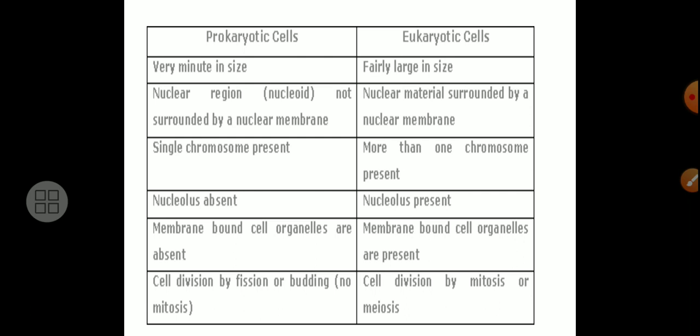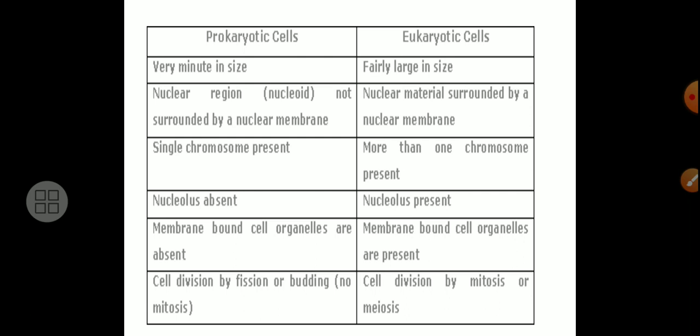My friends, I already told you that the first organism that appeared on this earth was a prokaryotic one, a simple one. Later on evolution took place, and the cell system, tissue system, organ system and organism system became a little more complicated. So the prokaryotic cell shows a single chromosome, but the eukaryotic cell has more than one.